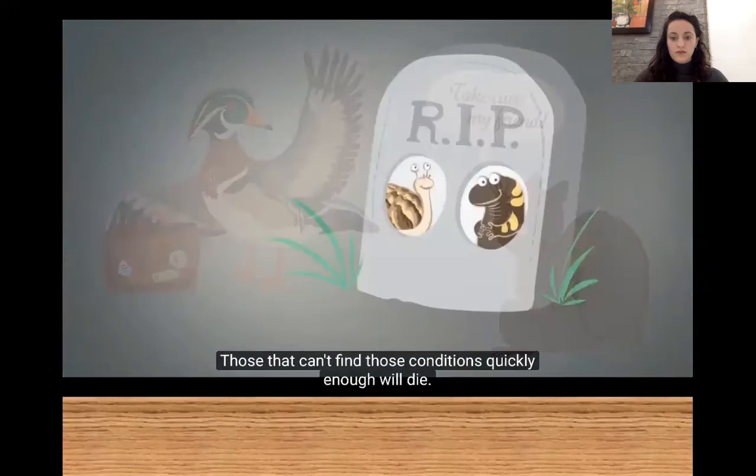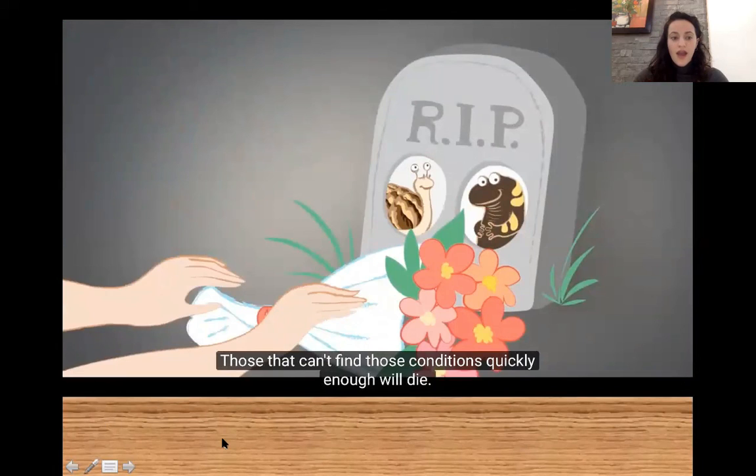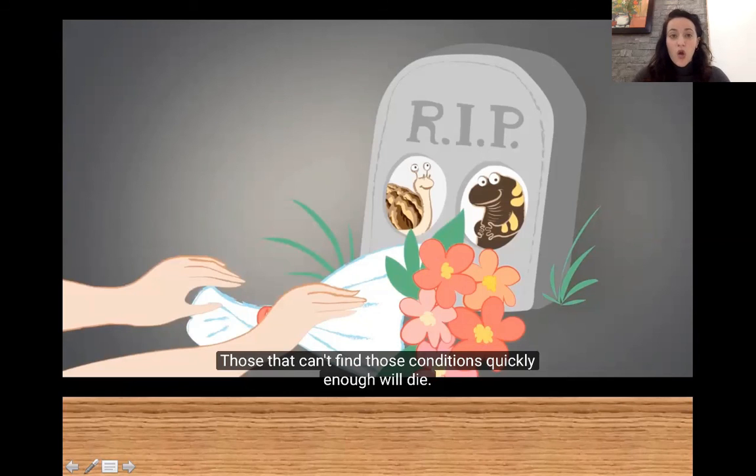Those that can't find those conditions quickly enough will die. All right, so here, the animals that can adapt, like the raccoon, is fine. The other animals, like the duck, has to move to another place where the weather is colder. And some animals that can't adapt will go extinct.